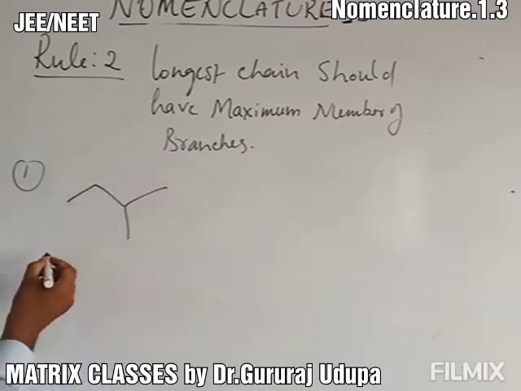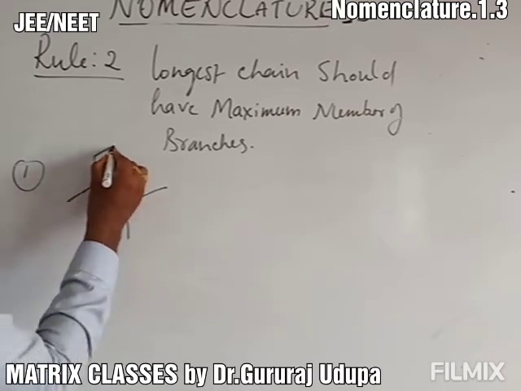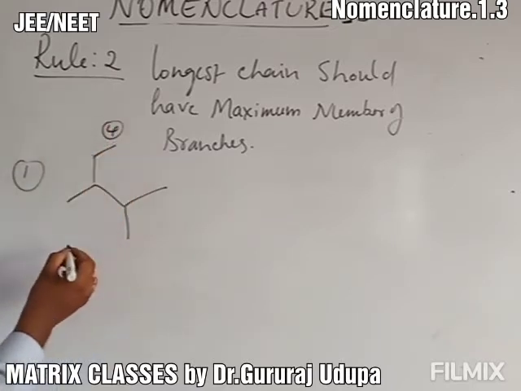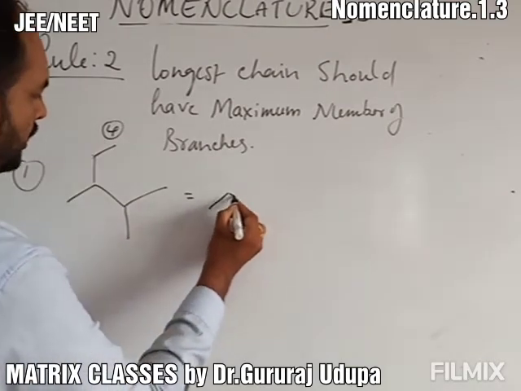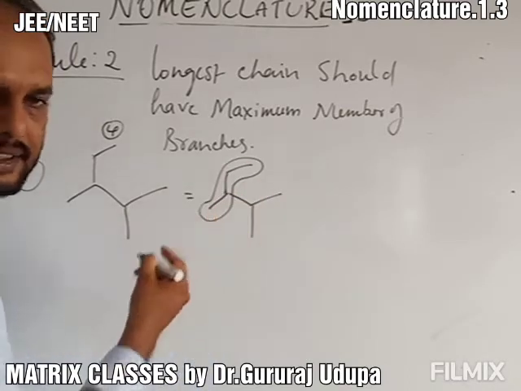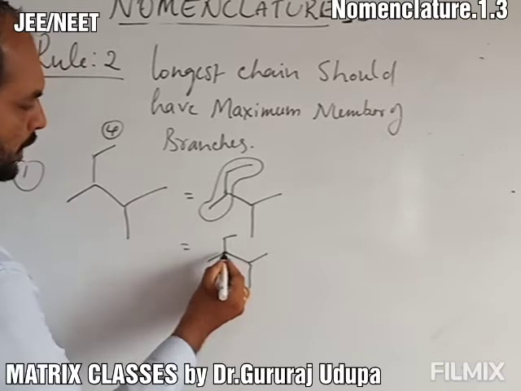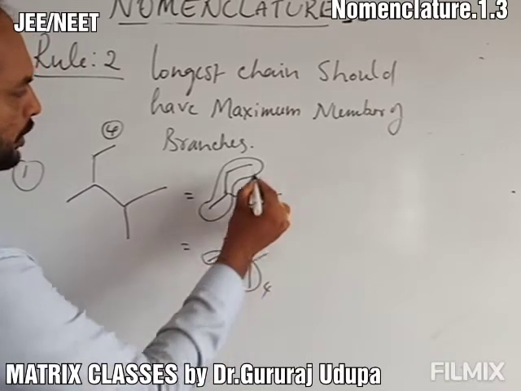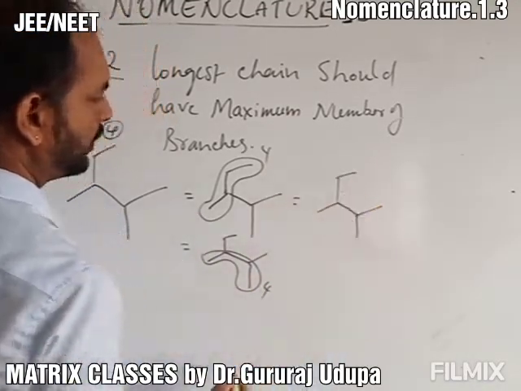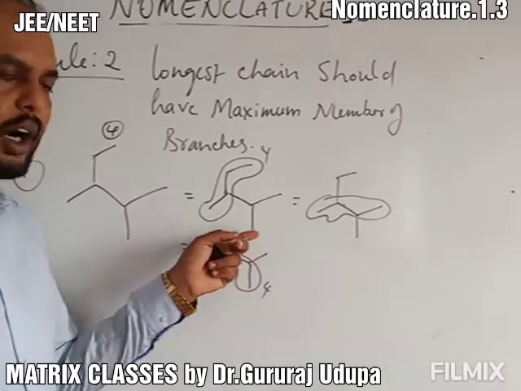1, 2, 3, 4. So if I go like this, okay, that means either I should select like this, 1, 2, 3, 4, or 1, 2, 3, 4, either I should select like this, this is 4, or 1, 2, 3, 4, either I should select this. So now all are 4.